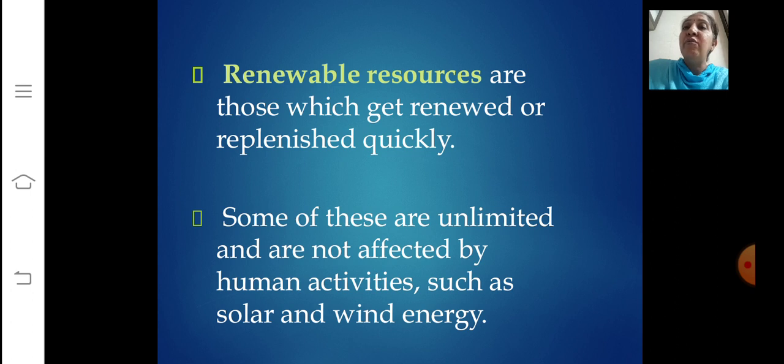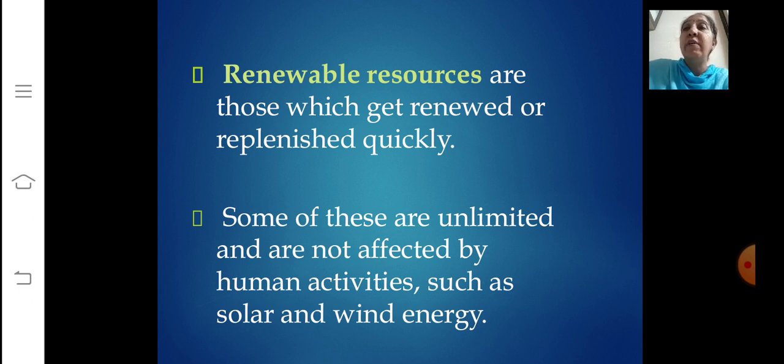Yet careless use of certain renewable resources like water, soil and forest can affect their stock, correct? Water seems to be an unlimited renewable resource, but shortage and drying up of natural water resources is a major problem in many parts of the world today.